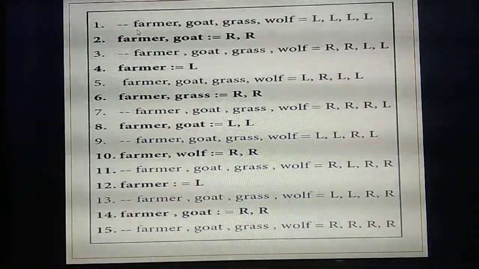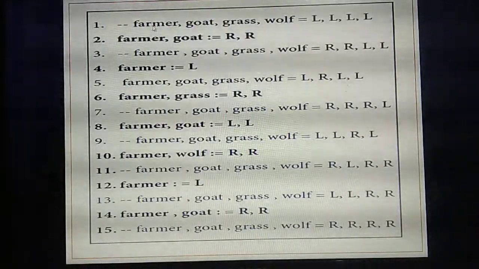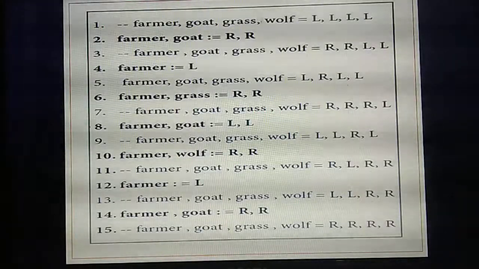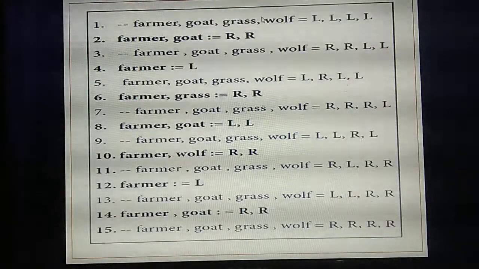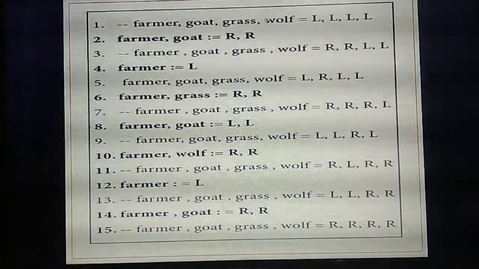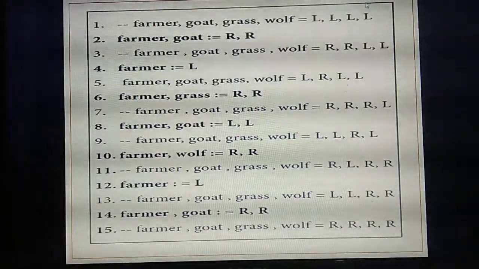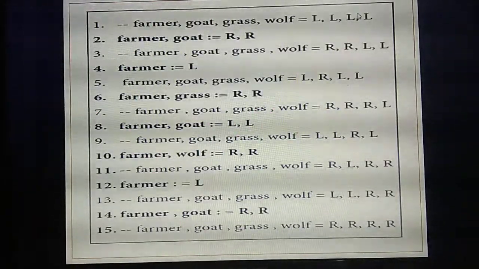So first line, see the first line. Right, first line: farmer, goat, grass and wolf, 4. Four of them are standing in which side? Left side. So L comma L comma L. Okay, left side, 4 of them are standing.